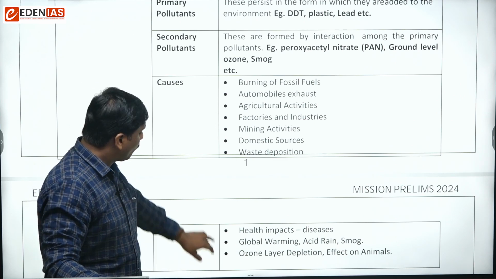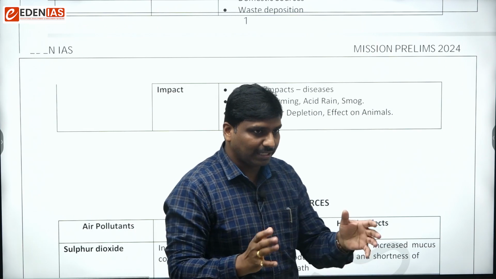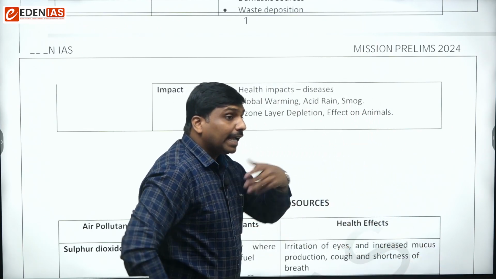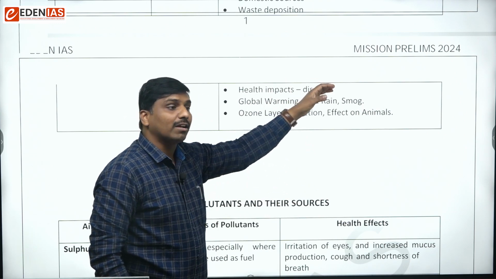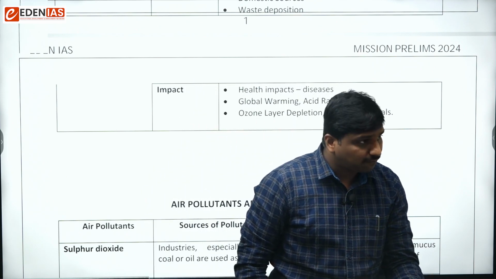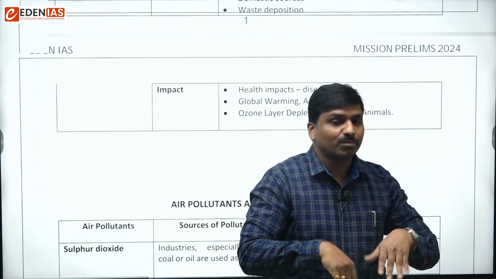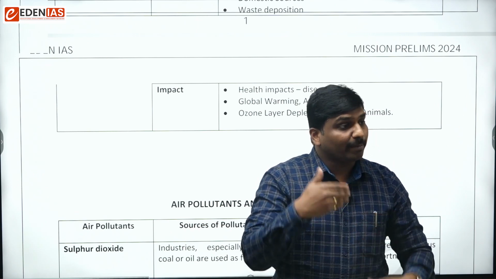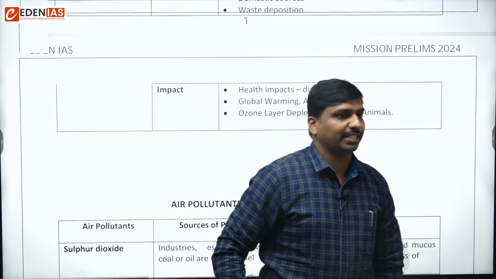Okay, and what are the important consequences or impacts? What does it lead to? Air pollution may lead to some important consequences. It may cause various diseases. What kind of diseases? There can be a lot of respiratory disorders that may come due to inhalation of such poisonous gases, or due to inhalation of them we may expect some sort of neurodegenerative issues. That is also possible.